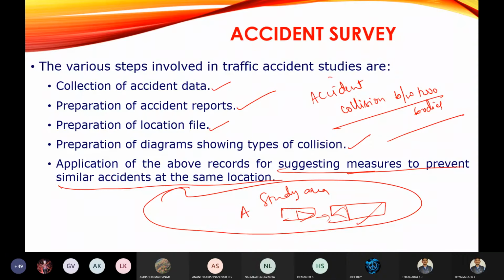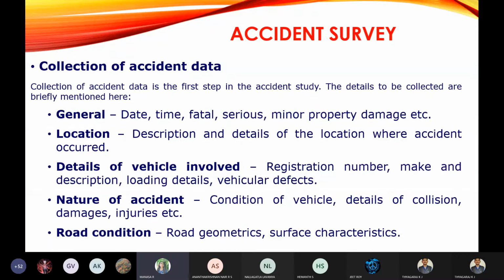So remember, in the exam they may ask what are the various steps involved in the traffic accident studies. First one is collection of data, preparation of accident report, preparation of location file, preparation of diagrams, then suggesting the preventive measure. Okay, is it clear? Shall we proceed? Yes, okay.